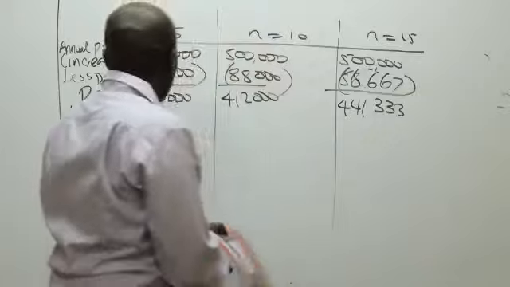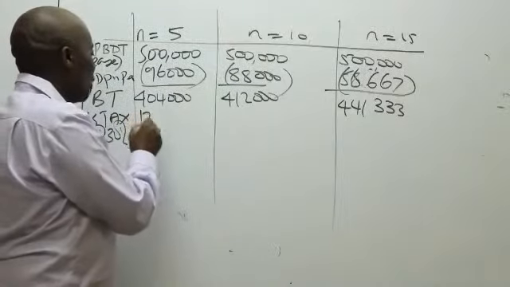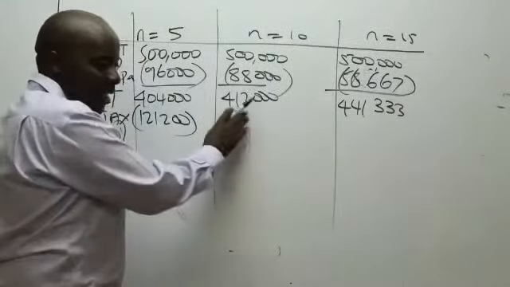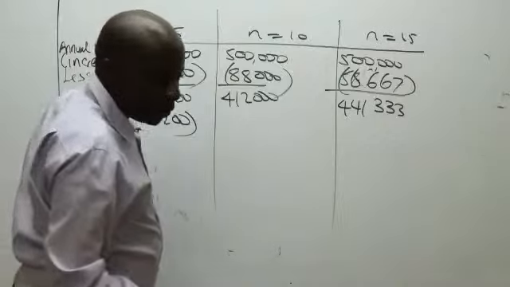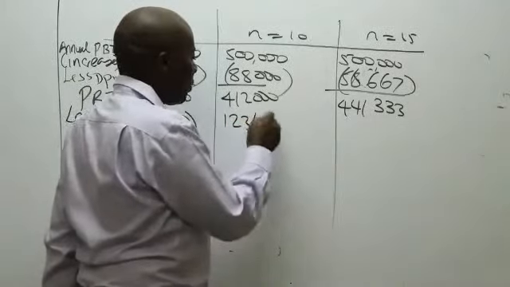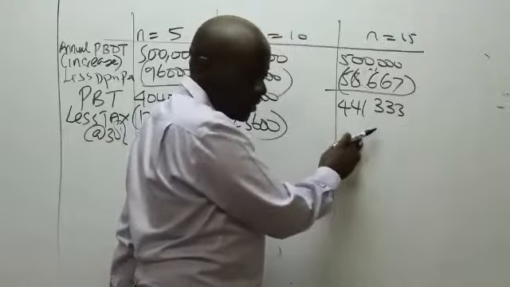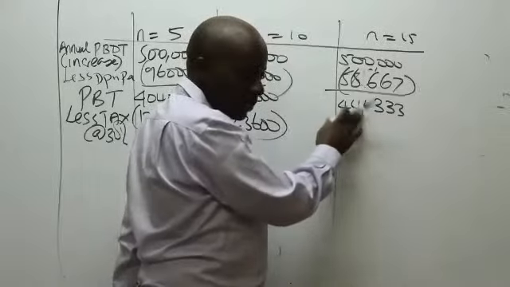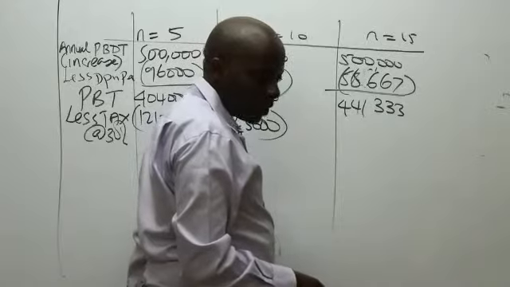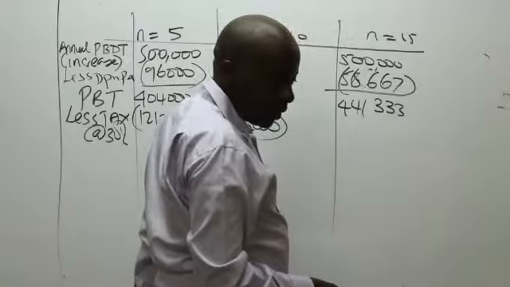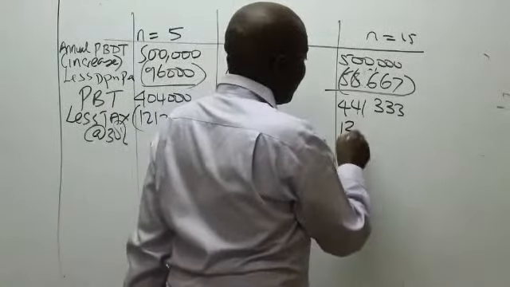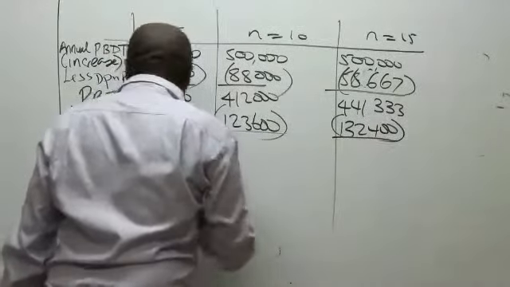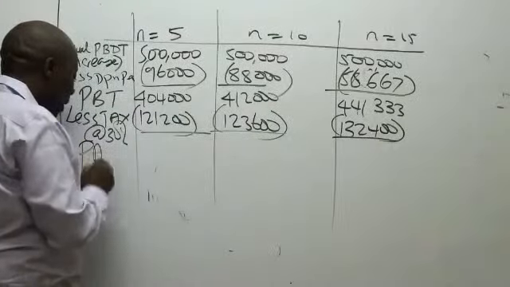Somebody is giving me a figure of 121,200 there. How about this one? The tax here. 123,600. How about the tax here? The last one here, 30% of this. 132,400. 132 approximately.